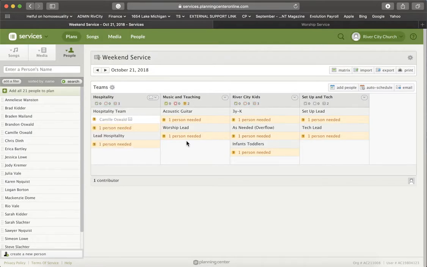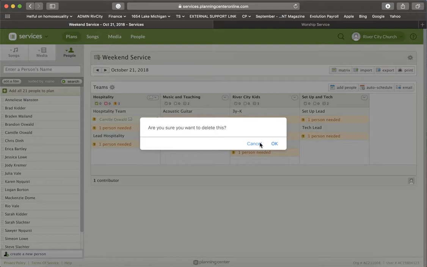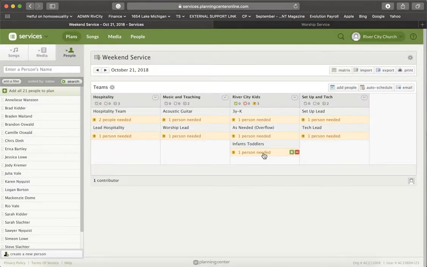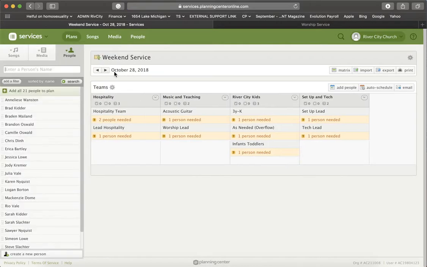As new people get added on your team, I will kind of be the administrator of Planning Center for right now. I'll make sure that they get added in as they apply to serve, and things like that. If you ever need to adjust the amount of people that you need for a week, let me know and I can adjust that for you or show you how. Really easy to navigate up here. You can just click through to the next week and it will load the next week for you.